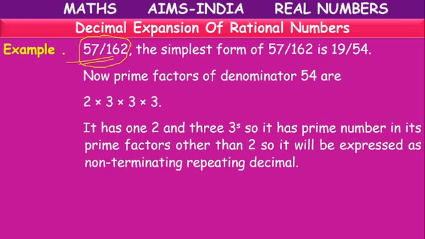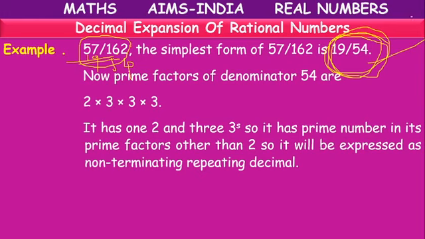It will be divisible by 3. Because 3 1 is 3, 2 remaining, 27; 3 9s are 27. Here 3 5s are 15, 1 remaining, 12; 3 4s are 12. So if we write in simplest form, its value is 19 by 54. We have to check whether it is a non-terminating repeating decimal or not.